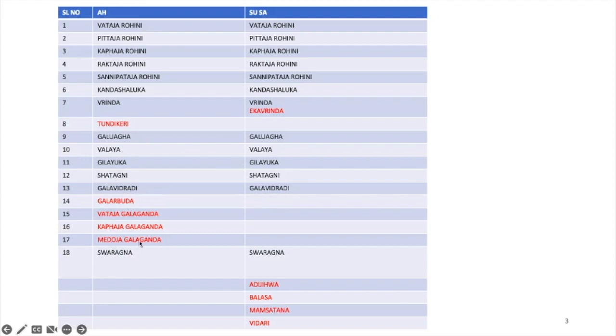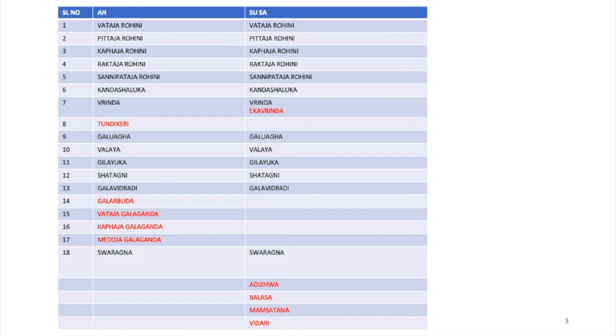Extra diseases in Ashtanga Hridaya are Gala Arbuda and three types of Galaganda, that is Vataja, Kaphaja and Medoja, which are not mentioned in Sushruta Samhita. Swarakna is mentioned in Sushruta Samhita. Extra diseases mentioned in Sushruta Samhita in Kandagata Rogas are Adijihva, Balasa, Mamsatana and Vidari. So this is the difference of opinion between Ashtanga Hridaya and Sushruta Samhita about the diseases of Kanda.